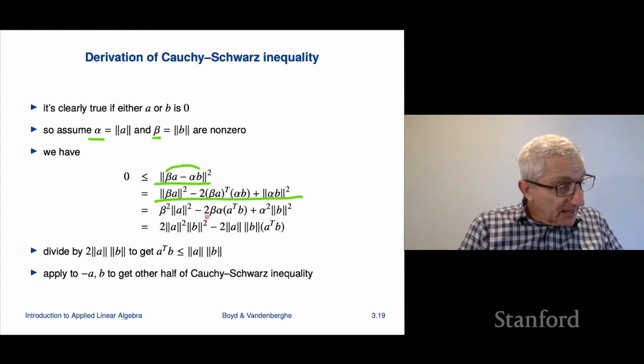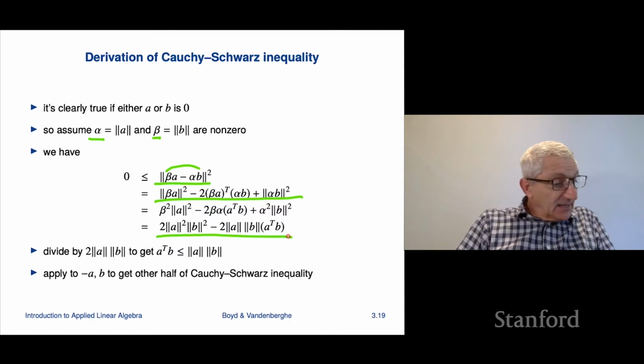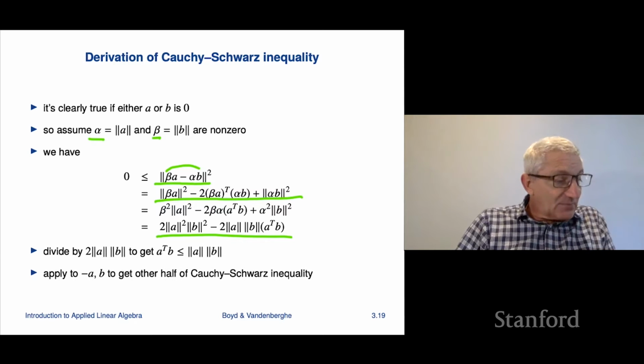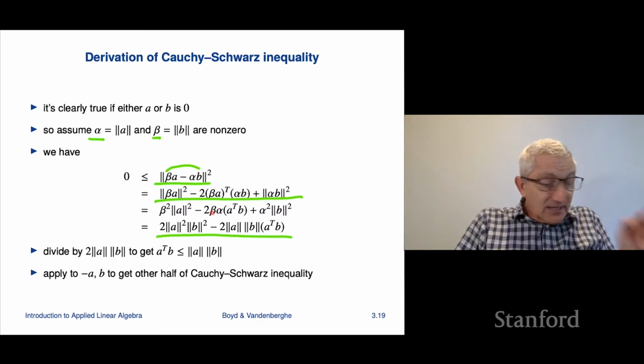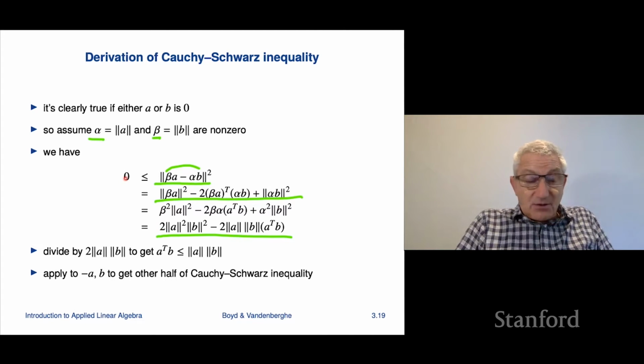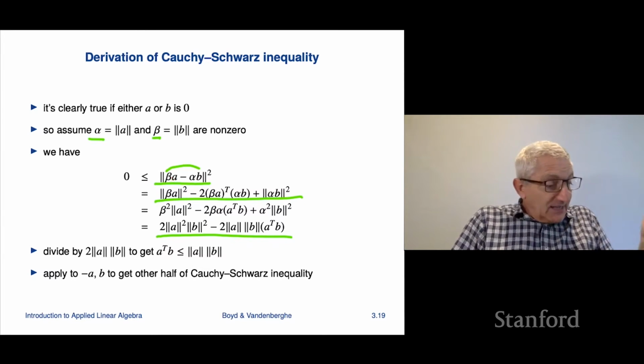So in this case, we get this expression here. And what we get is that that's the same as this thing. We get 2 times the norm squared of A, norm squared of B, minus 2 times norm A, norm B. Here I've used the fact that alpha is the norm of A and beta here is the norm of B. And when you plug those back in, you get this thing. And what we know is that that thing is bigger than or equal to 0. This first one applies immediately because a norm is bigger than 0, norm squared is bigger than 0. So that's how you get that.